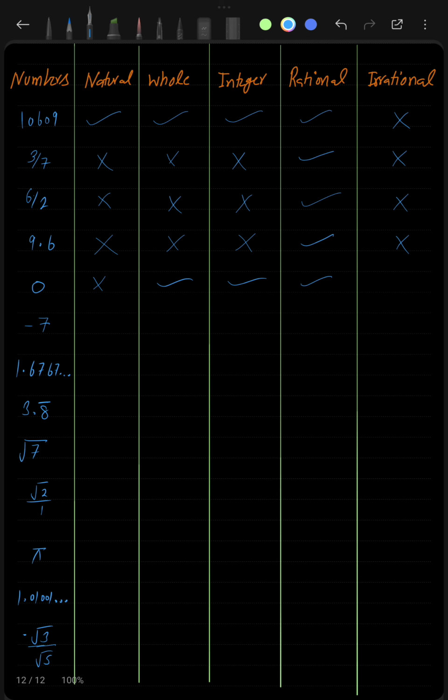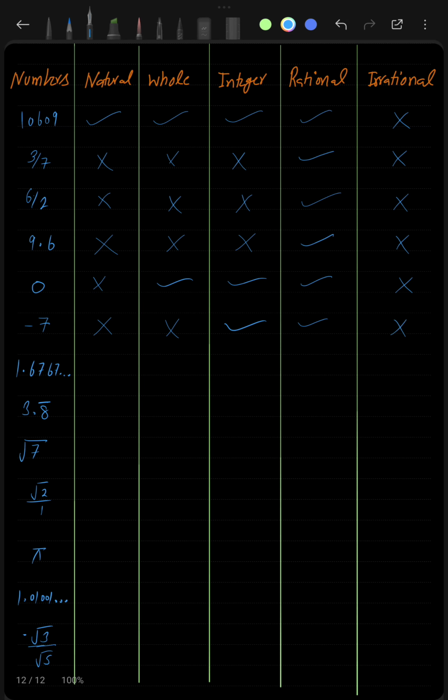What about irrational? Anything which is rational is not irrational. What about -7? Not a natural number, not a whole number, but an integer, also a rational number because I can write -7 by 1. So yeah, this is a rational number, whereas it is not an irrational number.